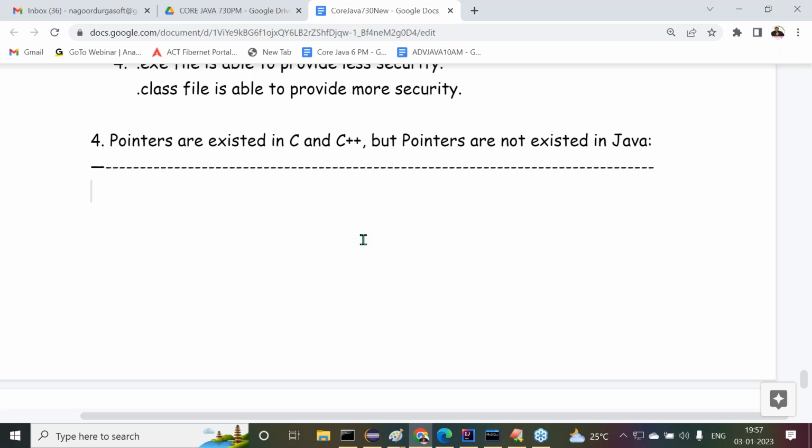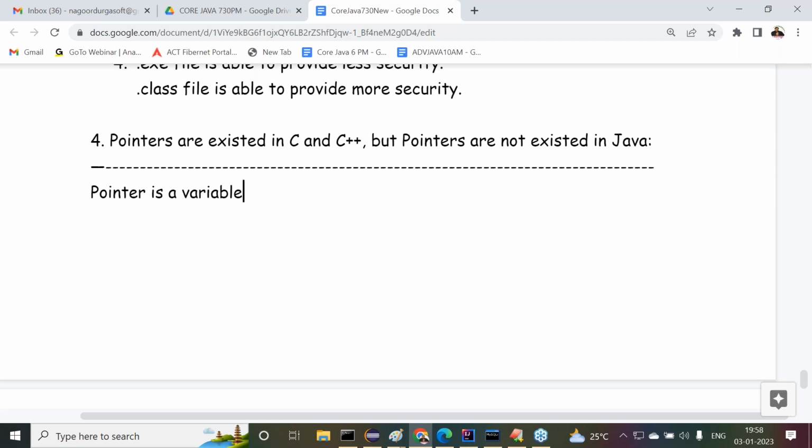Right, sir. Now observe carefully. What is a pointer variable first? What do you understand about this pointer variable? In C and C++, we have some awareness. In C and C++ we have already seen pointer variables. Then what is this pointer variable? A simple definition I'm telling you, try to understand it clearly.